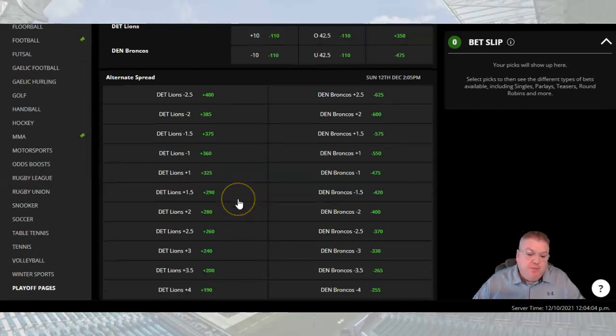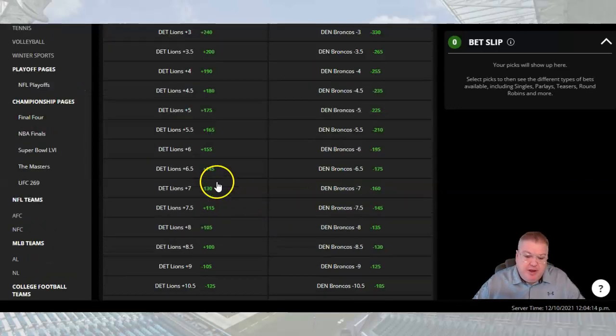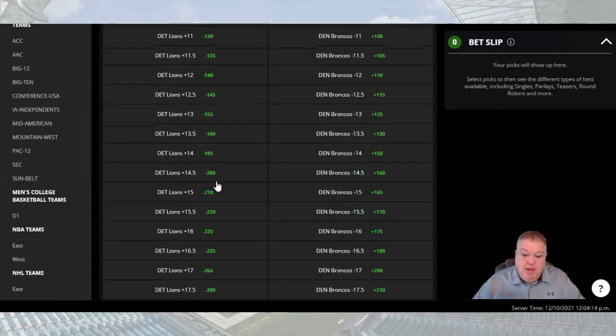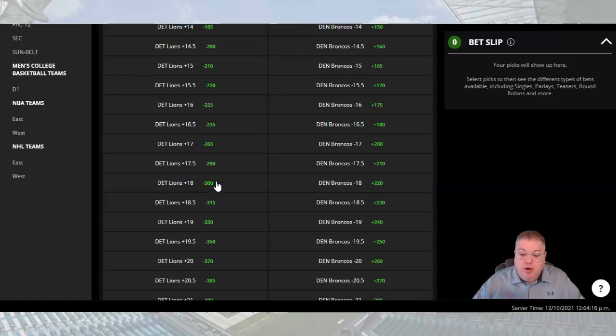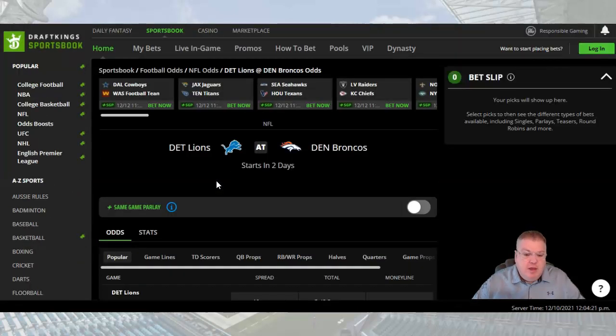This really, to me, is an options chain, right? I mean, if you're looking at stock options and buying and selling stock options, you're at the money, out of the money, in the money. This is basically an options chain, right? And you're able to kind of choose what you want to do and where you want to be on a particular game, and sort of protect yourself in the alternative lines, alternative spreads. So that's where you would find those things.